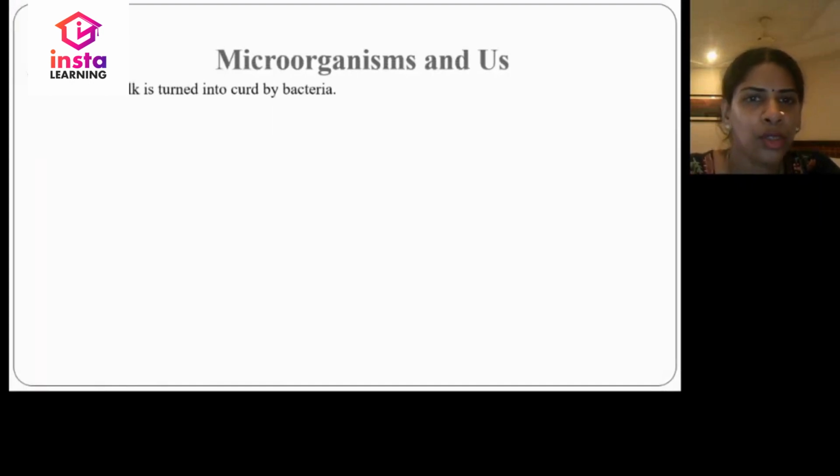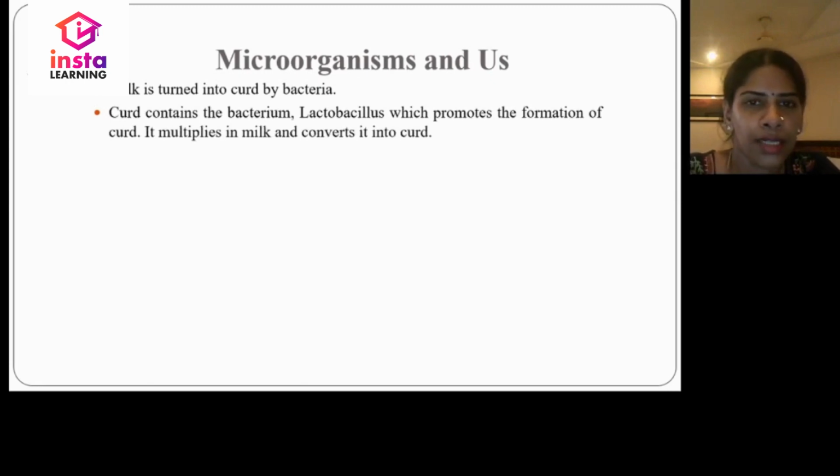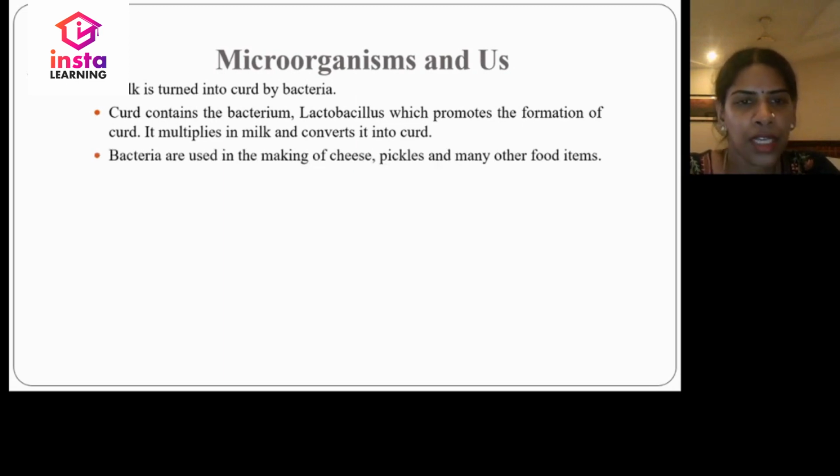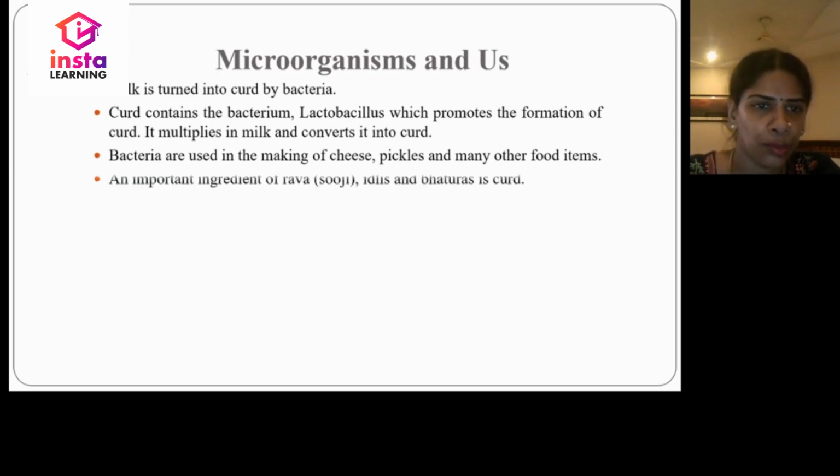Milk is turned into curd by bacteria. But how? Curd contains the bacterium Lactobacillus, which promotes the formation of curd. It gets multiplied in the milk and converts the milk into curd. Bacteria are also used in making cheese, pickles and other food items. An important ingredient of rava, that is suji, idlis and bakras is curd.